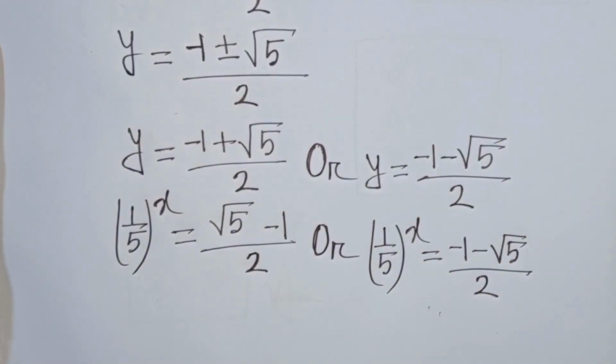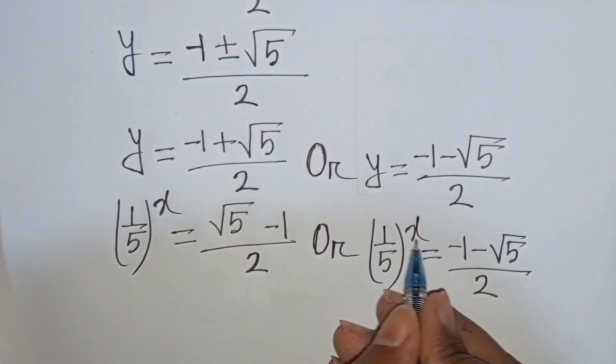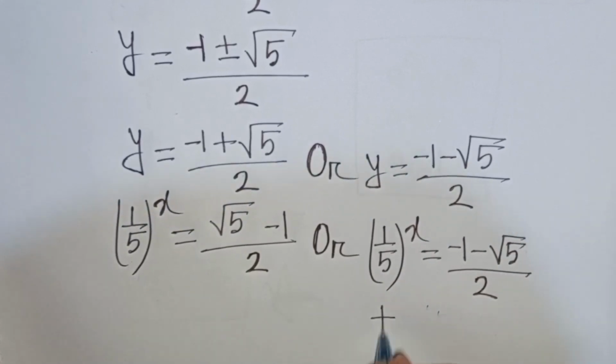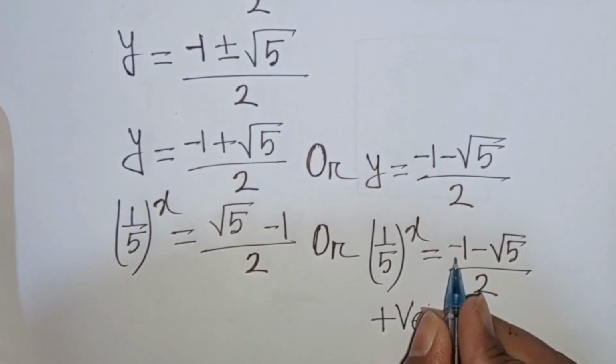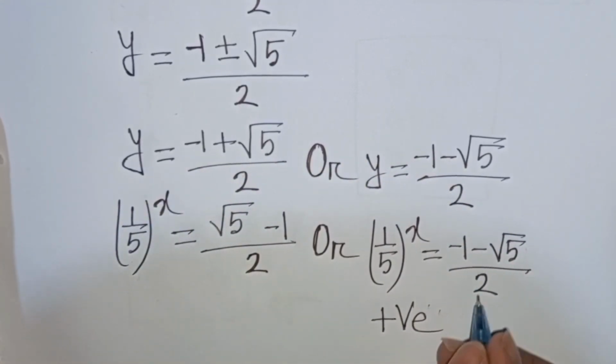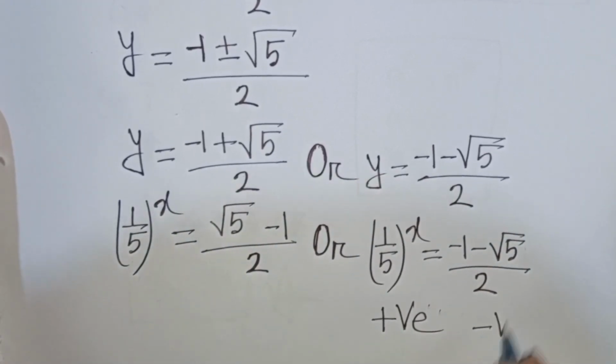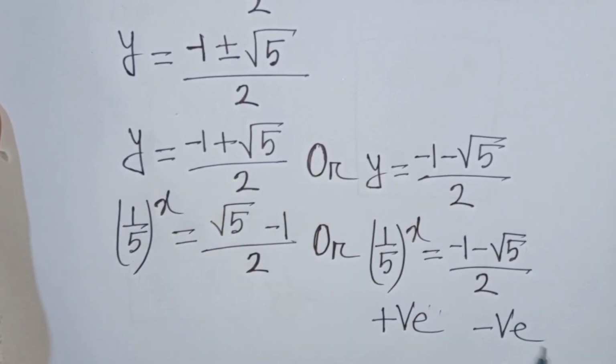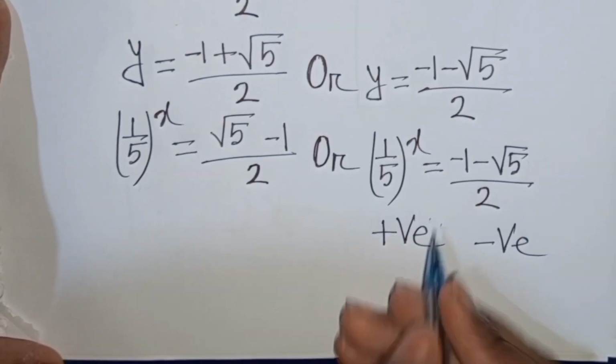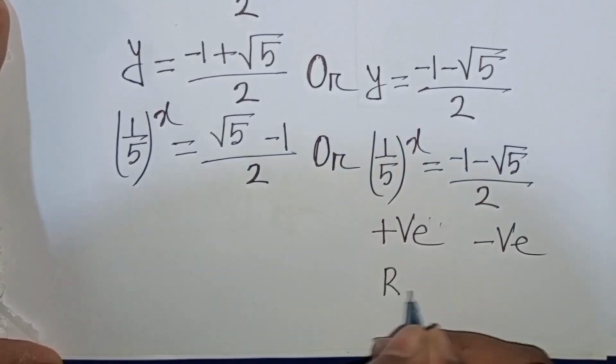Now we see (1/5) to the power of any number is always positive, but (-1 - √5)/2 must be negative. So positive cannot be equal to negative, so this is rejected.